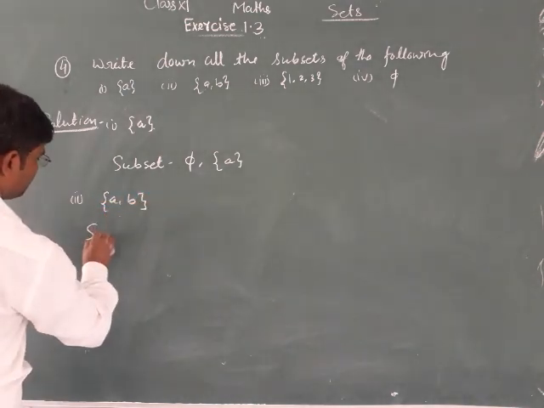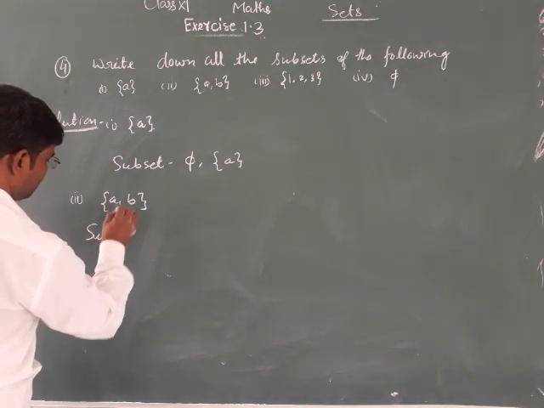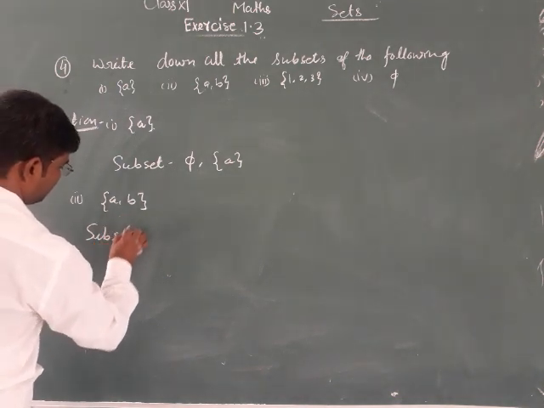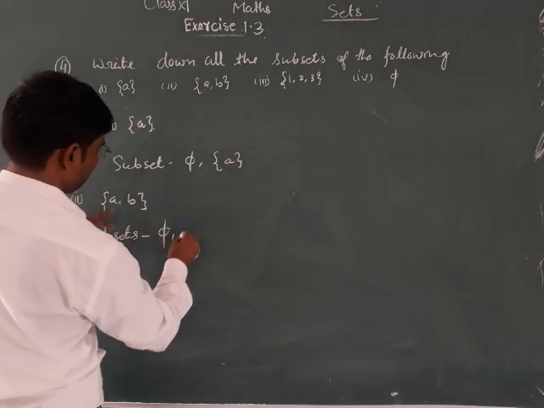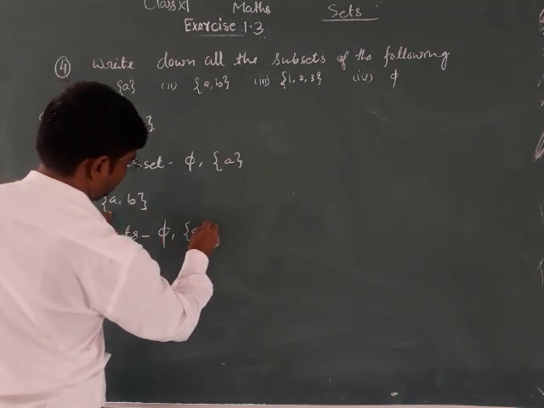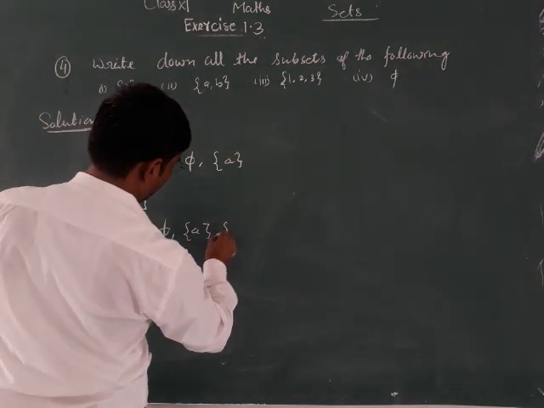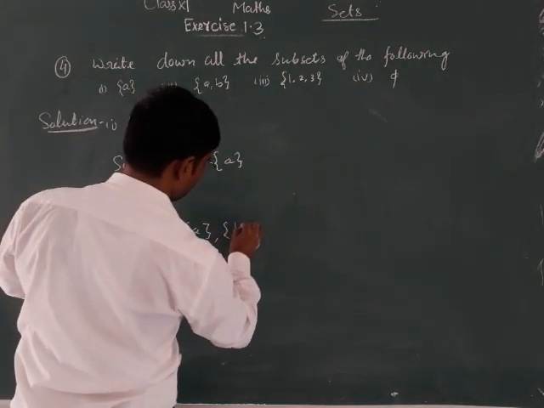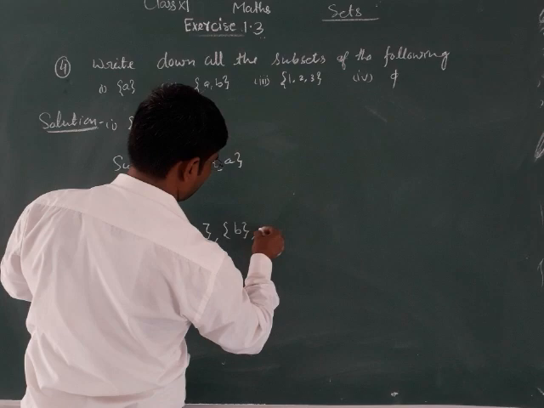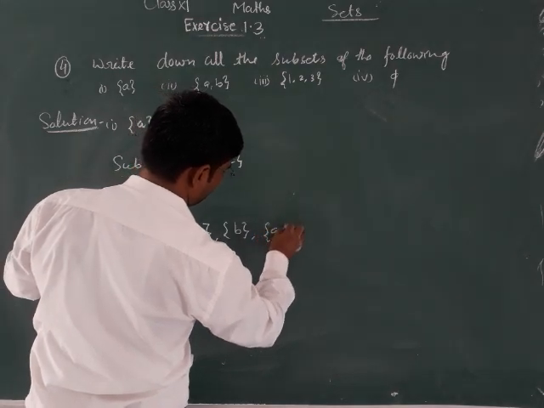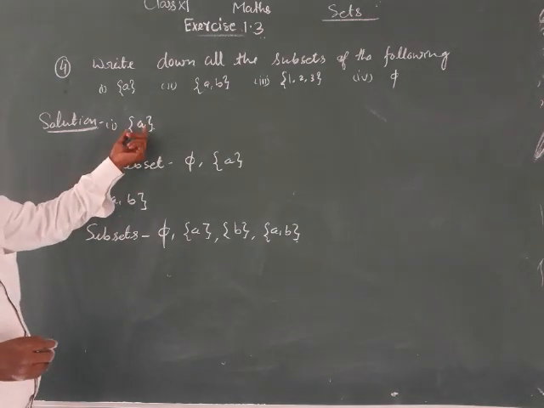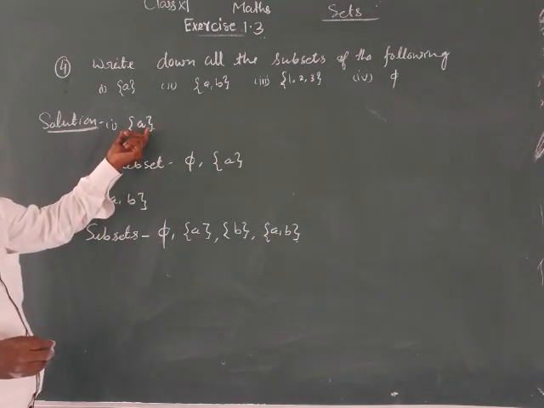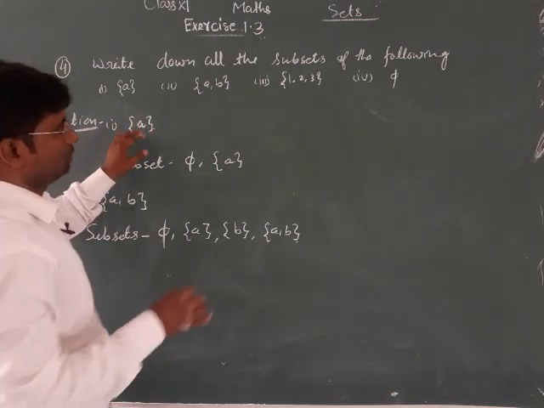The subsets of this set are phi, {A}, {B}, and {A, B}. So how many subsets?